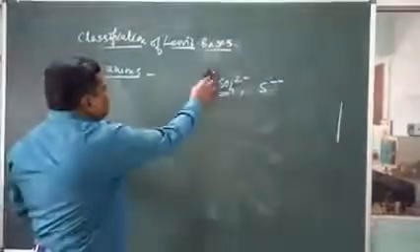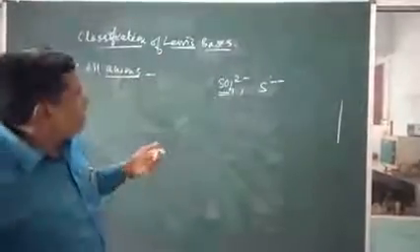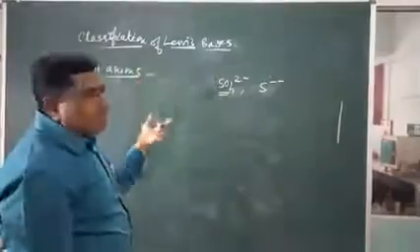Halides can be studied under separate parts. All these ions are anions, and they act as bases.